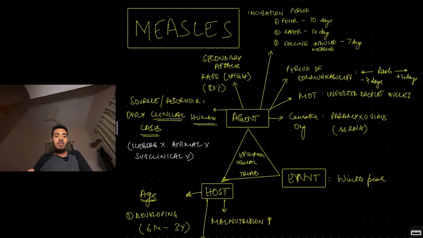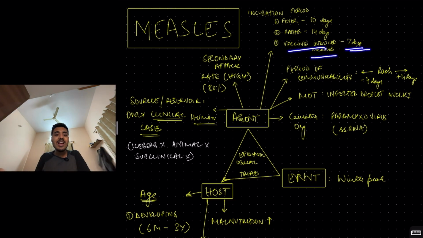The mode of transmission: it is a respiratory infection, so infected droplet nuclei. The period of communicability is when it can spread. It is communicable 4 days before the onset of rash, minus 4 days, and 4 days after the onset of rash. The incubation period differs for different symptoms. Fever appears 10 days after infection. Rash appears 14 days after infection. Fever in vaccine-induced measles appears 7 days after infection. So this is about the incubation period.